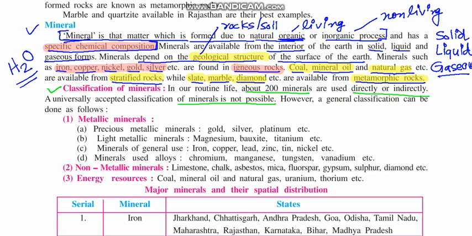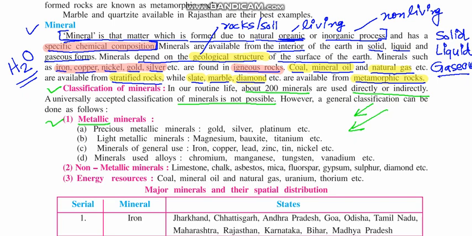However, a general classification can be done as follows. So the general classification of minerals is something like this, which is given at the bottom. First, metallic minerals. Such kind of minerals which have a metallic property. Metallic minerals can be divided into four subcategories.